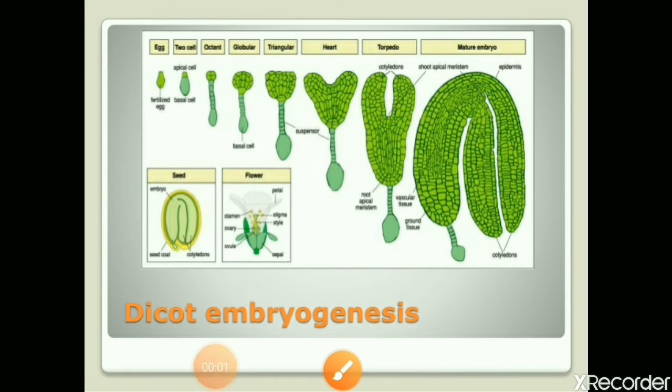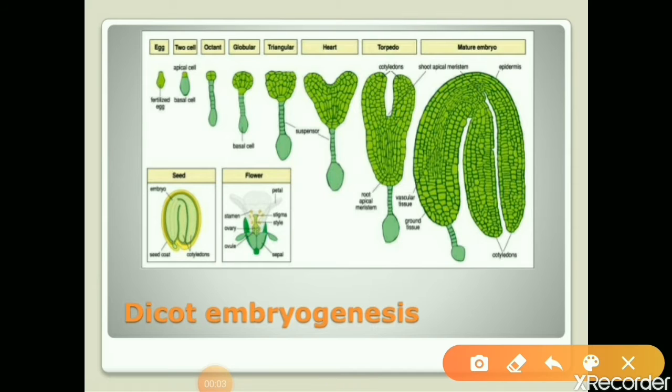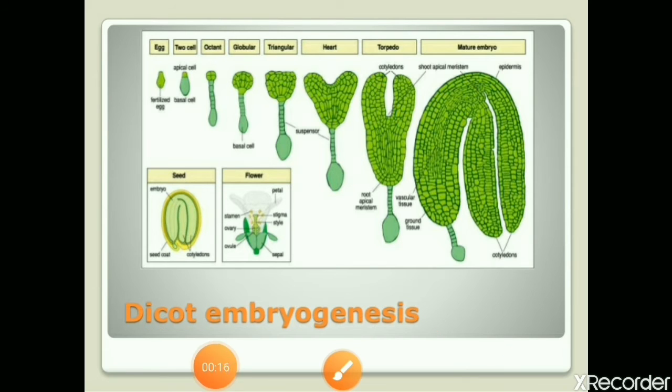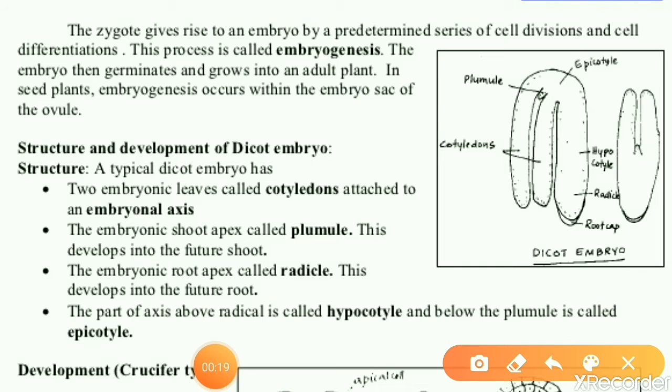Next we can learn the formation of dicot embryo and monocot embryo, or dicot embryogenesis and monocot embryogenesis. First we can discuss dicot embryogenesis, the structure and development of dicot embryo. First we can learn the structure of a dicot embryo. A typical dicot embryo has the following parts.